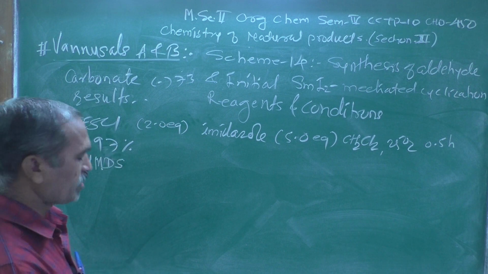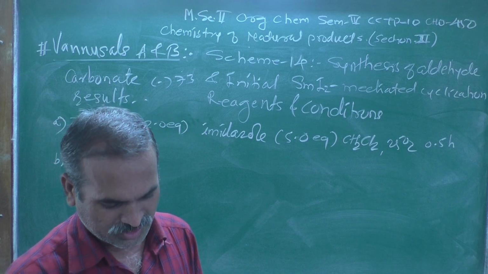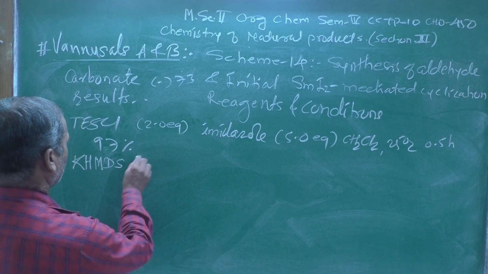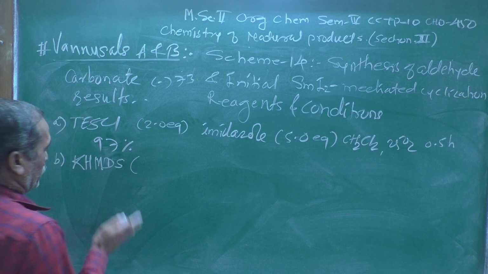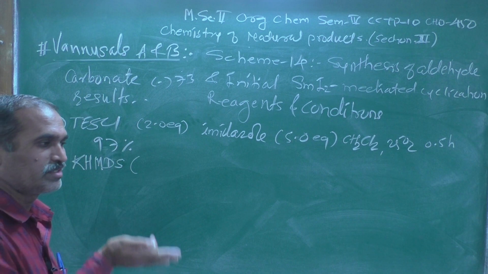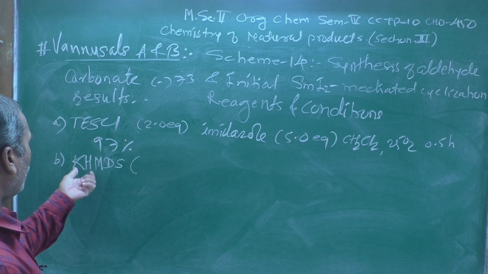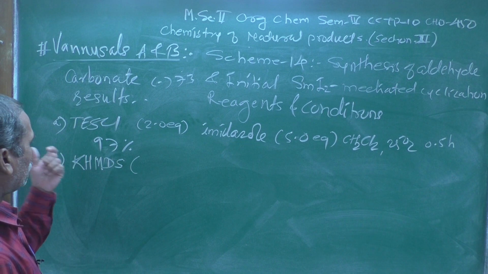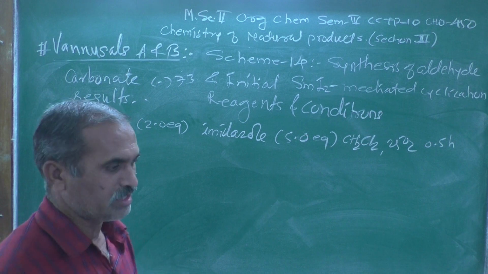KHMDS. This is the reagent used for this transformation. KHMDS, its full form and structure we already discussed in our previous lecture. K stands for potassium, H for hexamethyl disilyl azide.